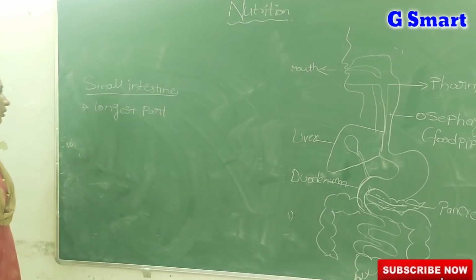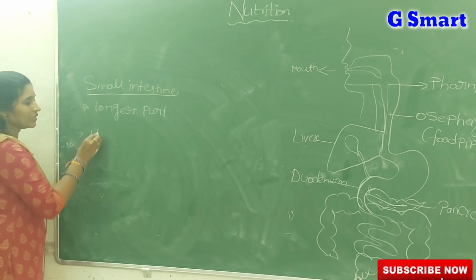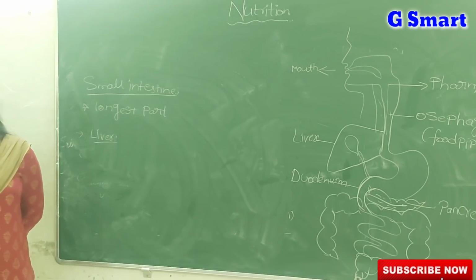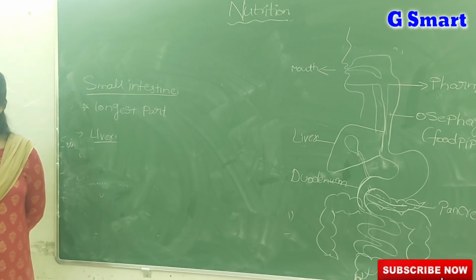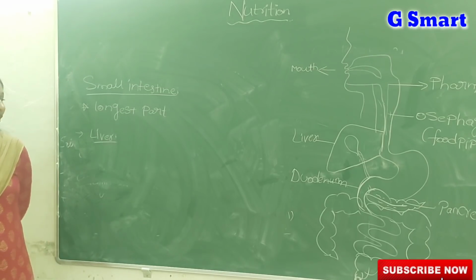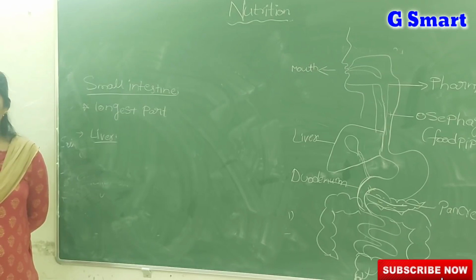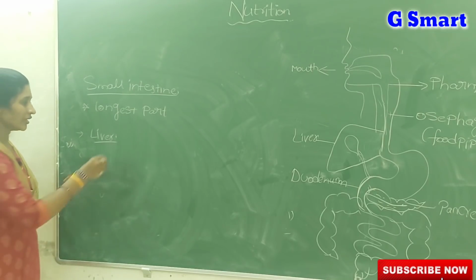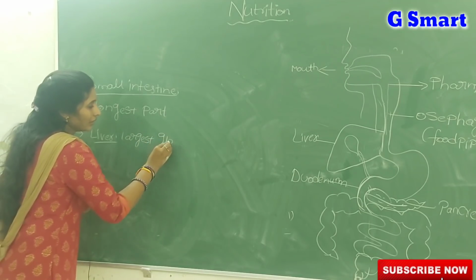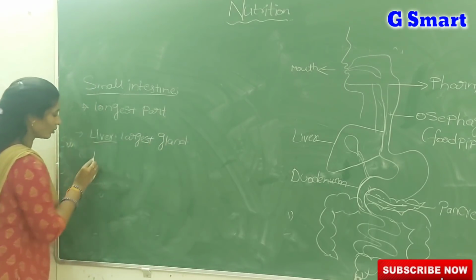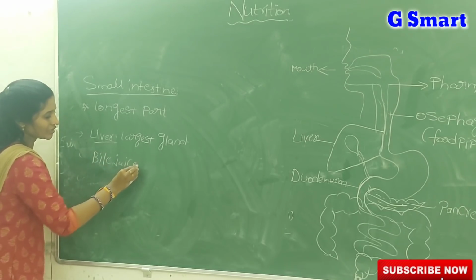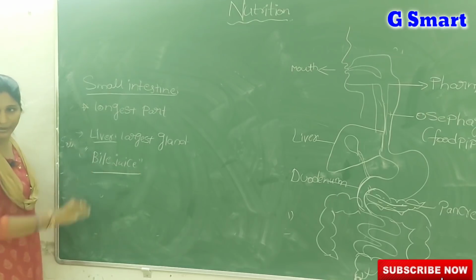Okay? So now we will talk first about the liver. The liver is the largest gland in the human body. What is the largest organ in your body? Skin. Skin covers your whole body. But what is the largest gland in your body? Liver. Liver is the largest gland. Then the liver produces a juice known as bile juice. Don't write liver juice, it is bile juice. What is that? Bile juice.